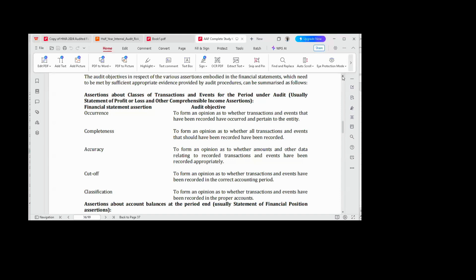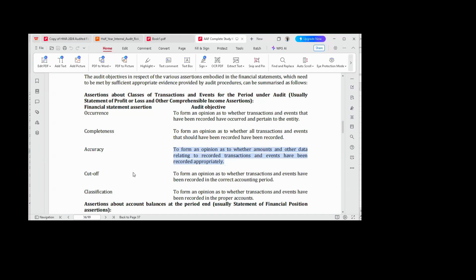Another thing they are telling you, to show they are free of material misstatement, is that the financial statement is accurate. The auditor will check whether the amounts and other data relating to recorded transactions and events are recorded appropriately. For instance, the auditor will check that amounts written in words and amounts written in figures are the same, not that they wrote 50,000 in figures but 500,000 in words. The auditor will check all of this.